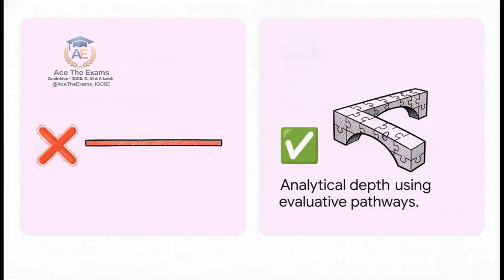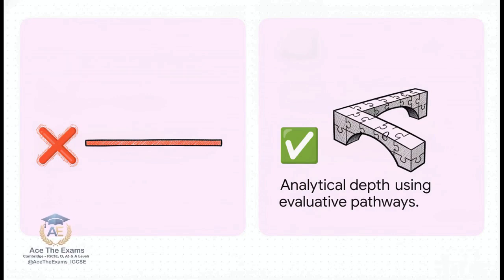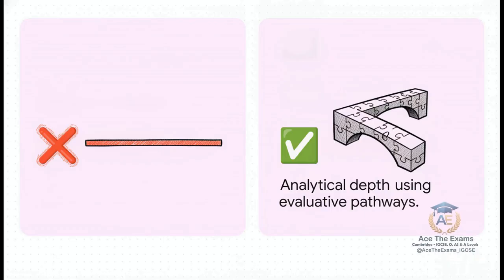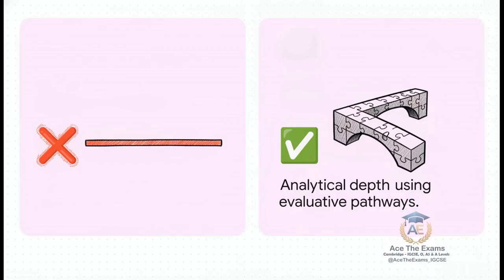Take a look at the telemetry comparison on the monitor. This brilliantly illustrates the difference between an average flight and an elite launch sequence. On the left is Alex's descriptive trajectory, superficial breadth, just listing the expanded formula for cosine A minus B without explicitly linking it to the geometric data given in the question prompt. On the right, we have the evaluative pathway, representing true analytical depth. This is where a candidate evaluates the complex geometry, deliberately selects the right compound angle formula, and builds a logical argument step by step.